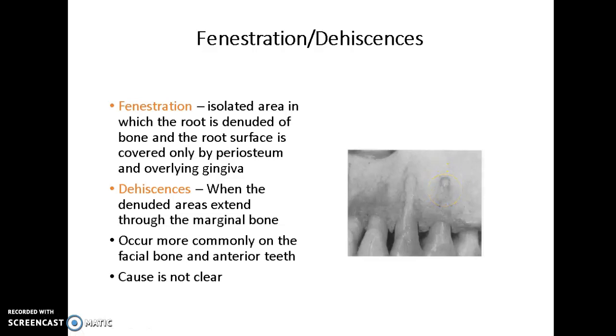The dehiscence is when the denuded area extends through the marginal bone. This can occur more commonly on facial bone and anterior teeth. The cause of these is not clear. So here we have the dehiscence.